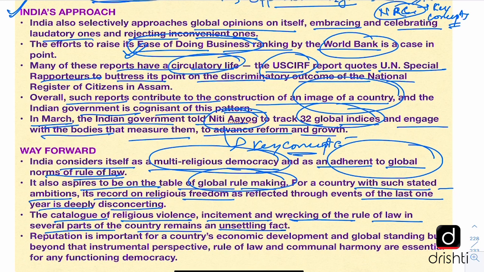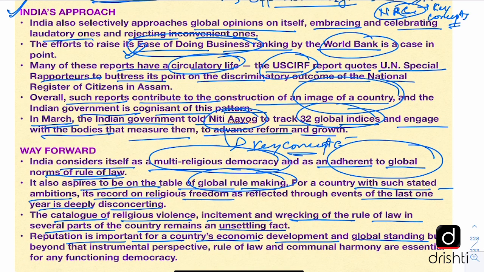There is no denying that over the past few years, there has been an increase in the cases of religion-oriented violence. And there has been a perception building in the media and in general that the government is not taking effective action to curb this kind of violence. That has given ammunition to organizations like USCIRF to target India by designating it as a country of particular concern. Further, the editorial says that reputation is important for a country's economic development and global standing.